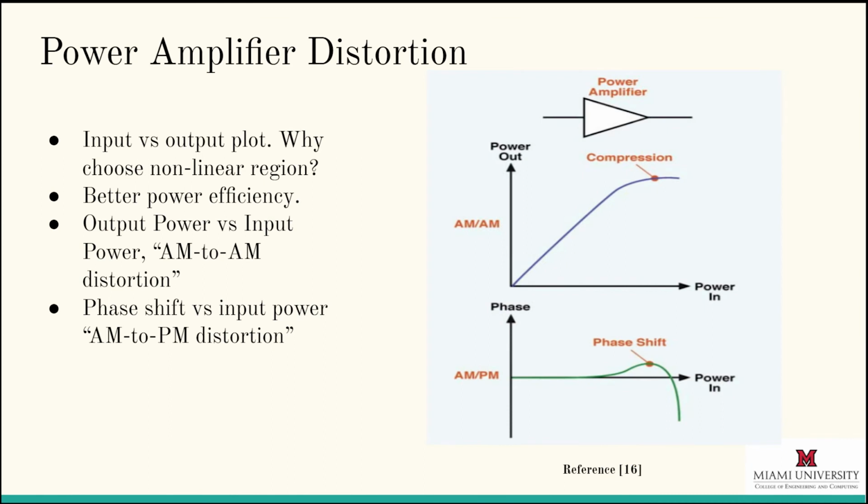So over on the right here, you'll see two power curves. One shows AM to AM distortion, and the other shows AM to PM distortion. We want to operate in the region right about where the compression is labeled on the top figure and phase shift on the bottom figure. As mentioned, we operate in that region because it brings with it the greatest power efficiency. But the real problem is that it introduces these distortions, and phase shift in particular becomes a function of power, which is not at all ideal. We want to mitigate those effects because, as you'll see on the next slide, it completely distorts the constellation diagram, and the results would be illegible to the receiver.